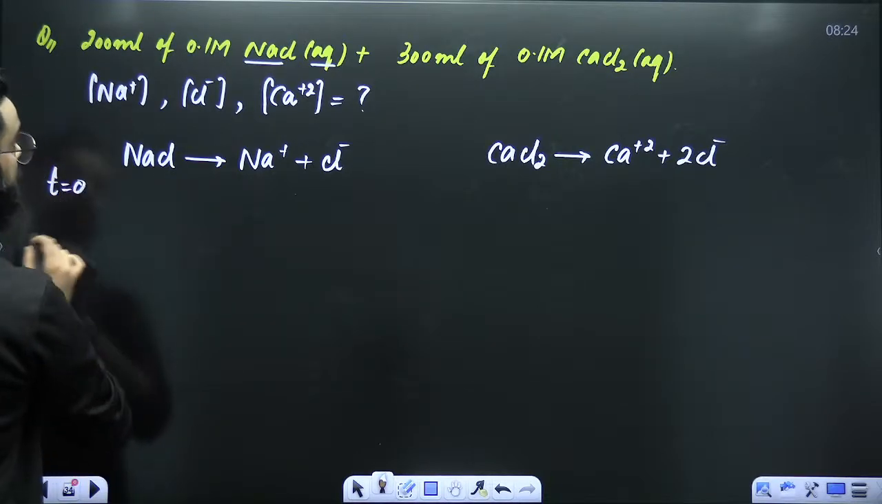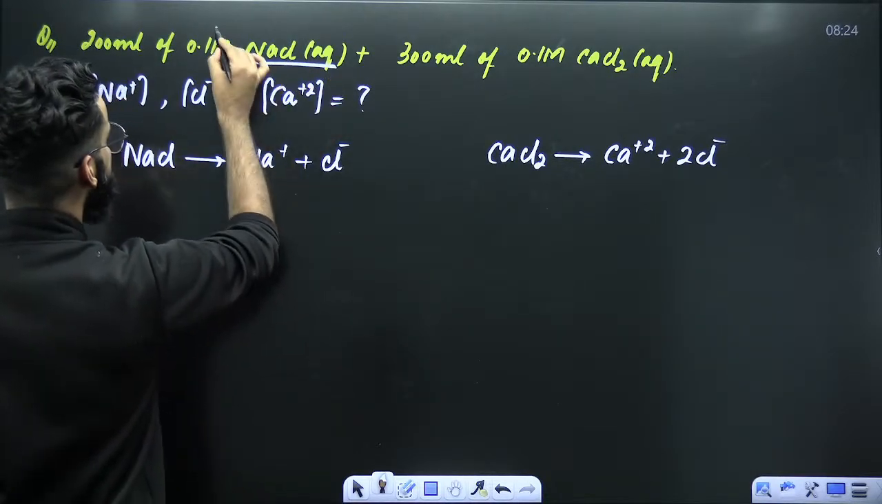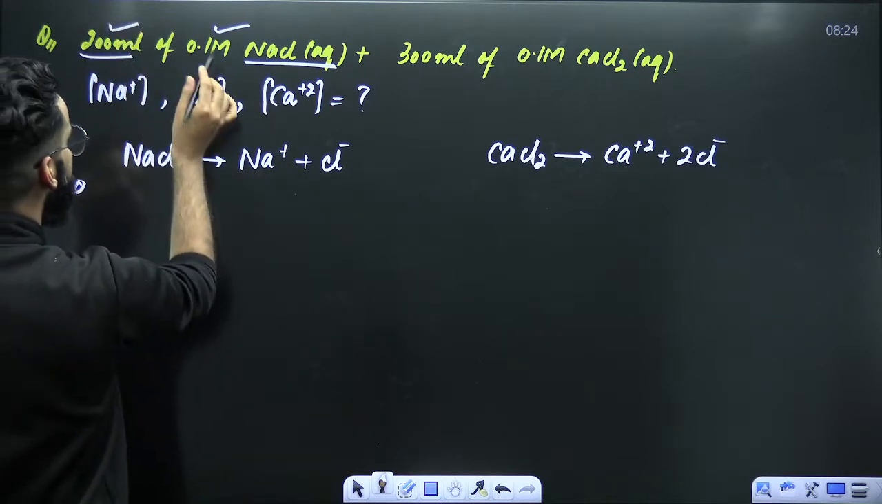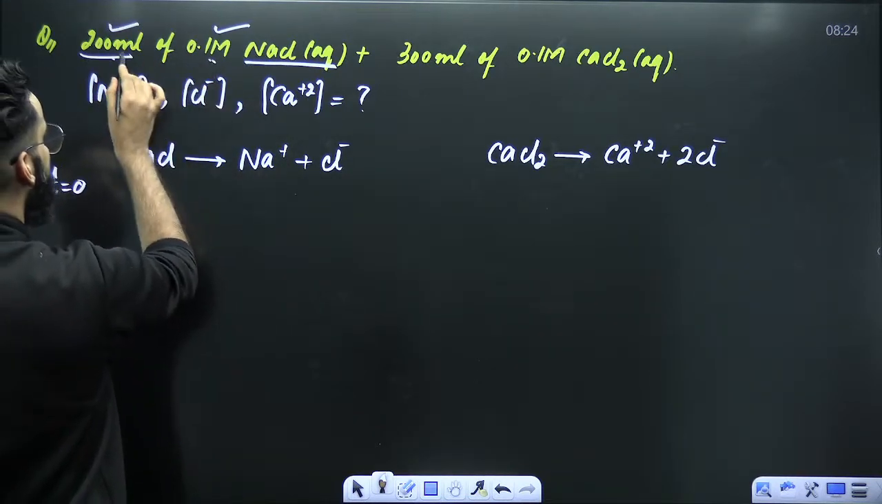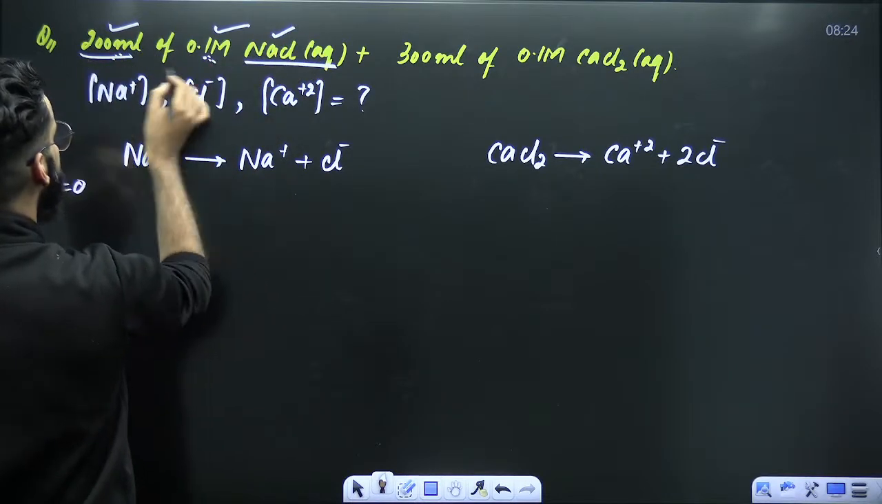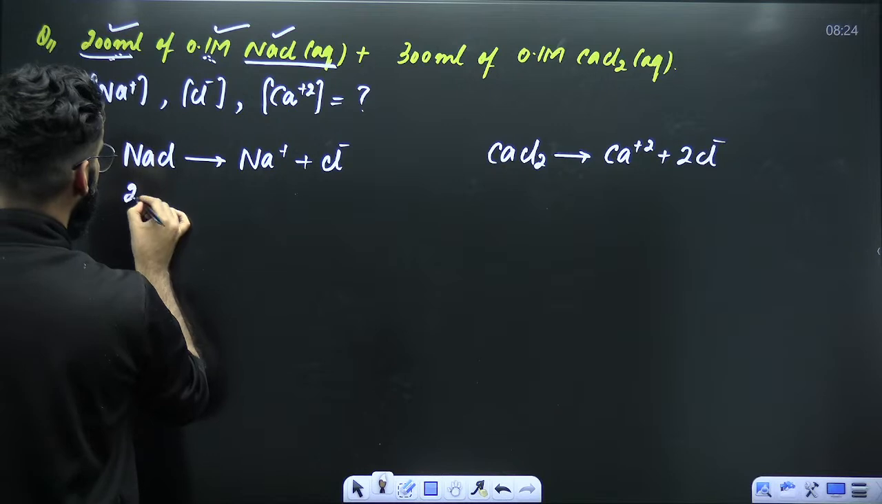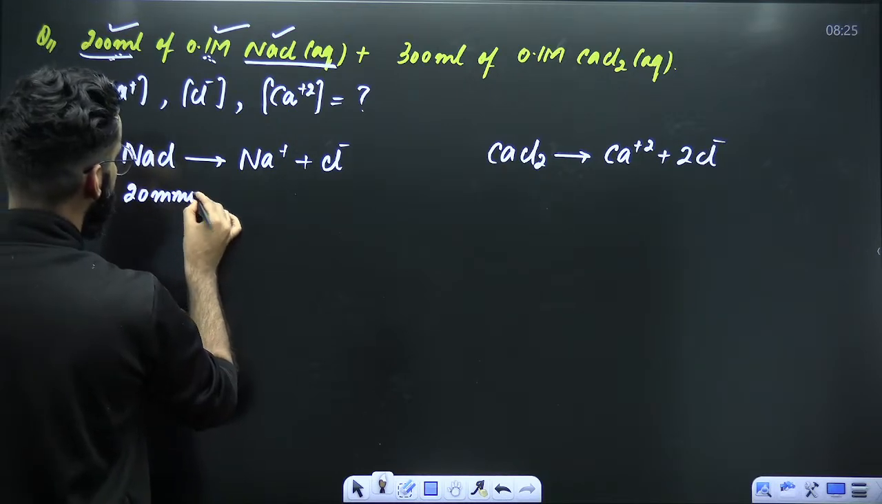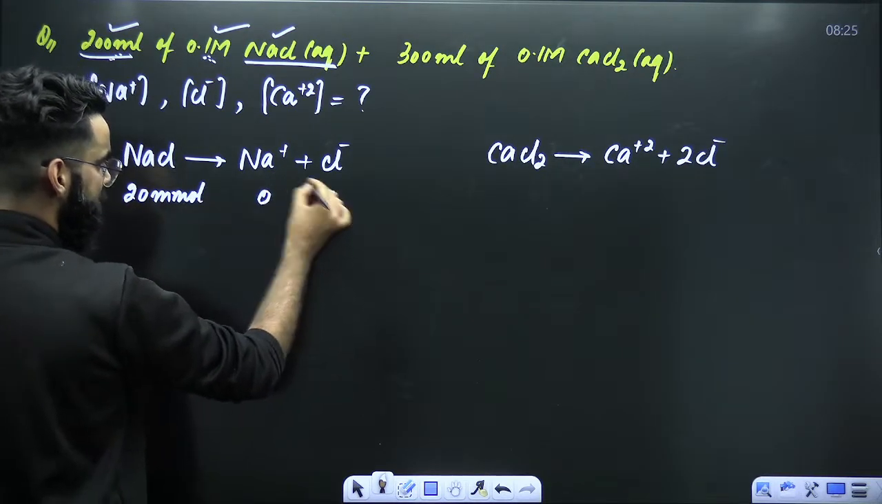Initially at time t is equal to 0, do we know the molarity of this solution? Yes. We know its volume in ml as well. So molarity multiplied by volume in ml gives me the millimoles of solute. Solute here is NaCl. So millimoles of NaCl is this into this, which comes out to be 20. So we have got 20 millimoles of NaCl in the beginning. So this has to be 0. This has to be 0.